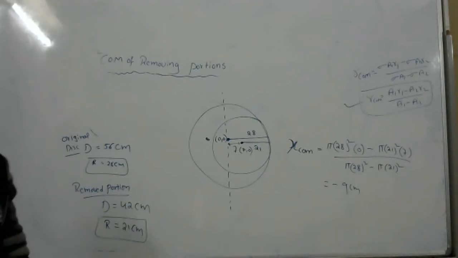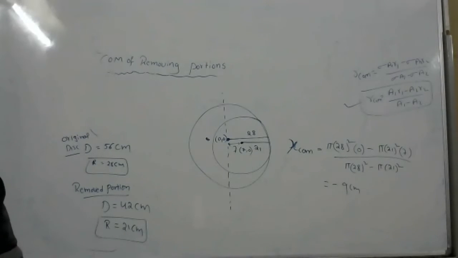Santosh, clear? Yes, sir. I solved it. One question, Santosh: this question you can see mostly in HC Verma. Try to solve this.